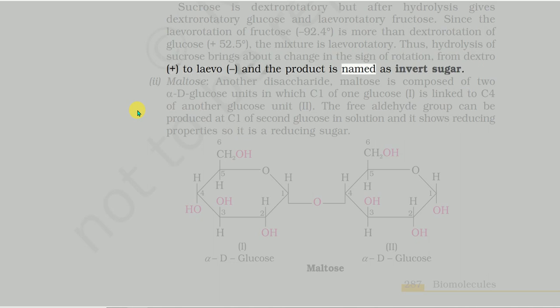Maltose, another disaccharide. Maltose is composed of 2 α-D-glucose units in which C1 of one glucose (I) is linked to C4 of another glucose unit (II). The free aldehyde group can be produced at C1 of the second glucose in solution and it shows reducing properties, so it is a reducing sugar.